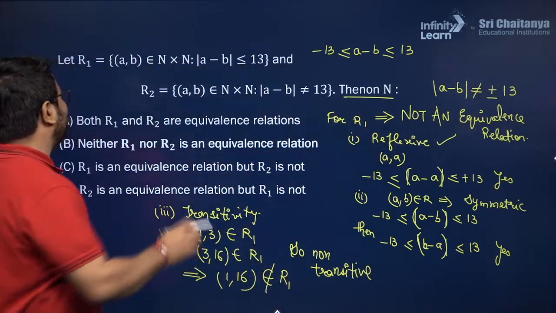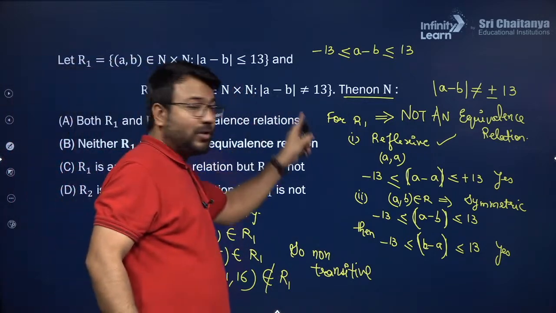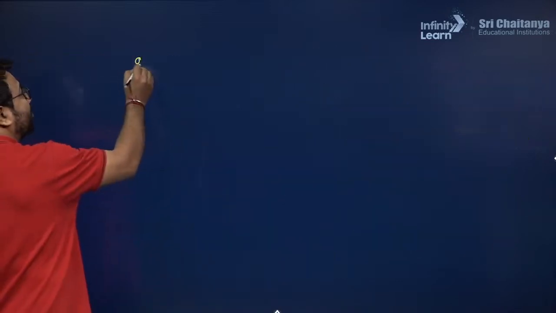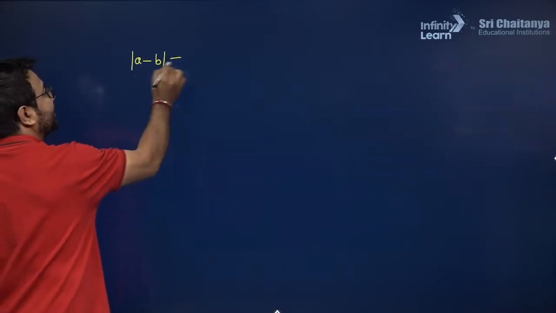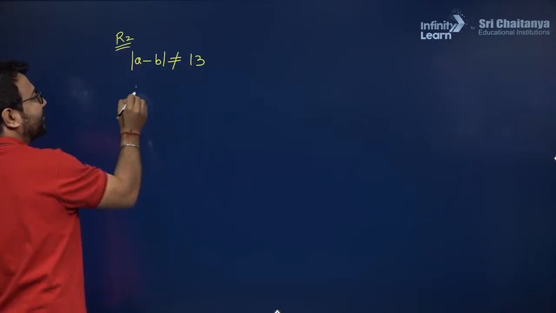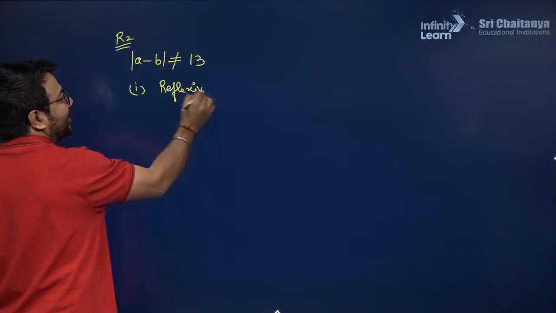Now let us talk about the relation R2. In the relation R2, modulus of A minus B should not be 13. Okay, this is the relation R2. So the very first part is reflexivity. Do you think that this is reflexive?